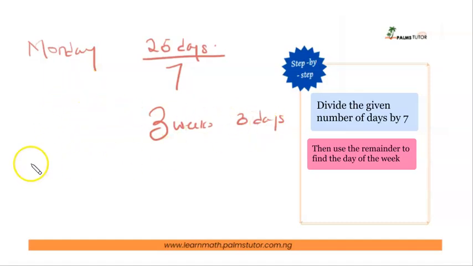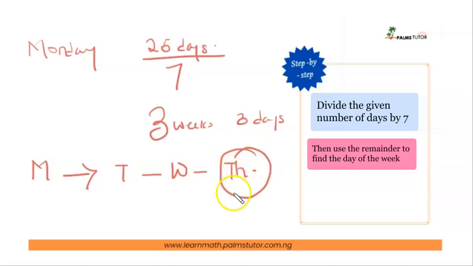So the next thing I'm going to do is, from Monday, move 3 days forward. From Monday, we have Tuesday, Wednesday, and then Thursday. So that means 25 days from that Monday, the day of the week is going to be Thursday. So that's how to solve this kind of question.